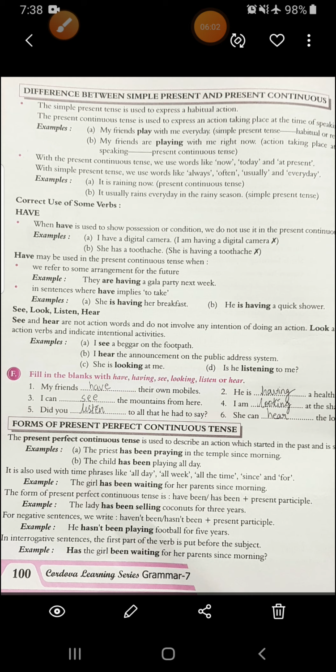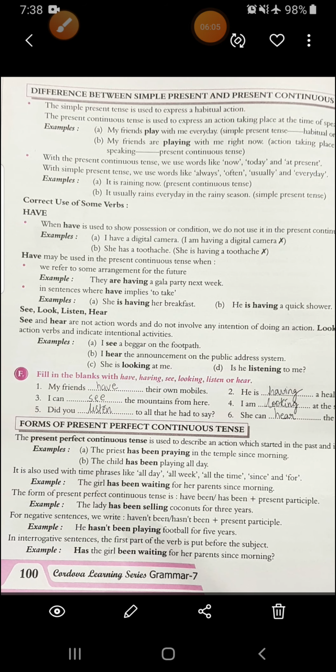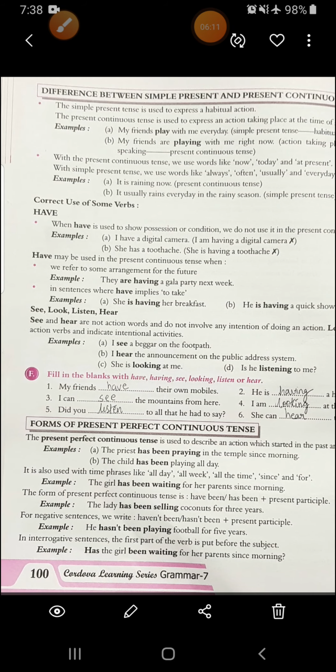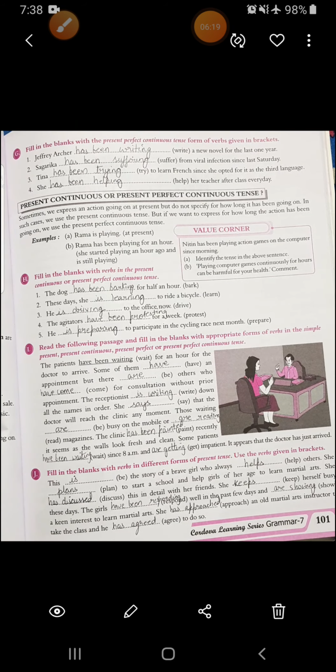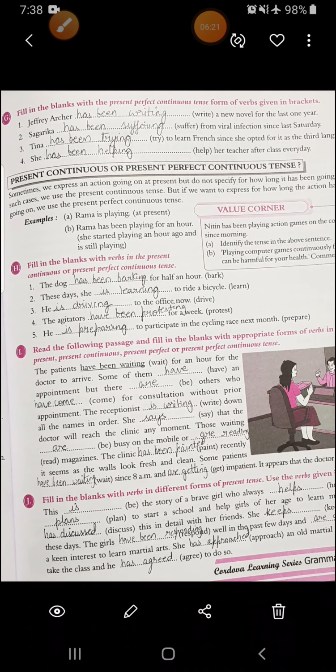So here are the examples given and the forms given: if it is negative, then what to use; if it is interrogative, how to use it. All right. Now quickly see this exercise G, filling the blanks with present perfect continuous tense. You have to use the present perfect continuous.